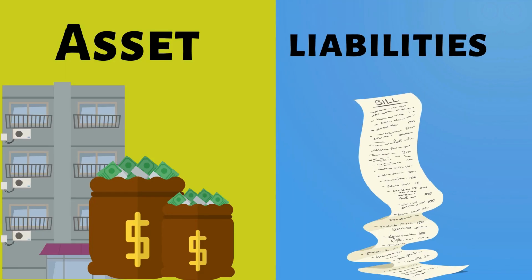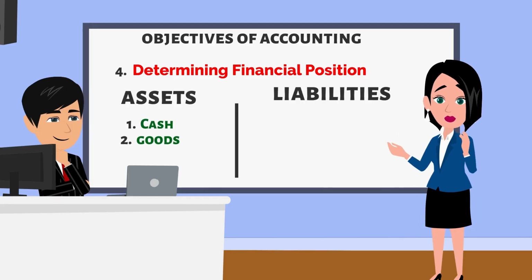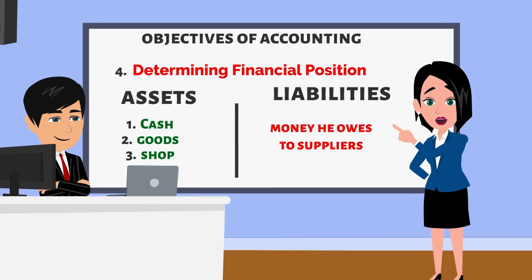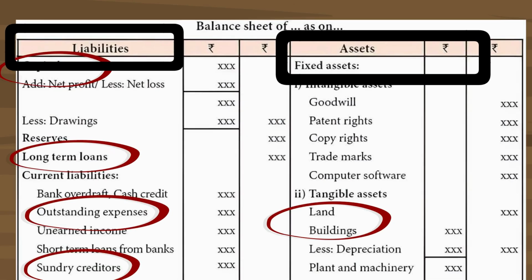So, students, assets are things like cash, goods, and the shop itself. And liabilities are things like the money he owes to suppliers. What we have seen in balance sheet when we have summarized our accounting records. Let's have a look to balance sheet. In the balance sheet, we can see that there are two sides, one for assets and the other for liabilities.